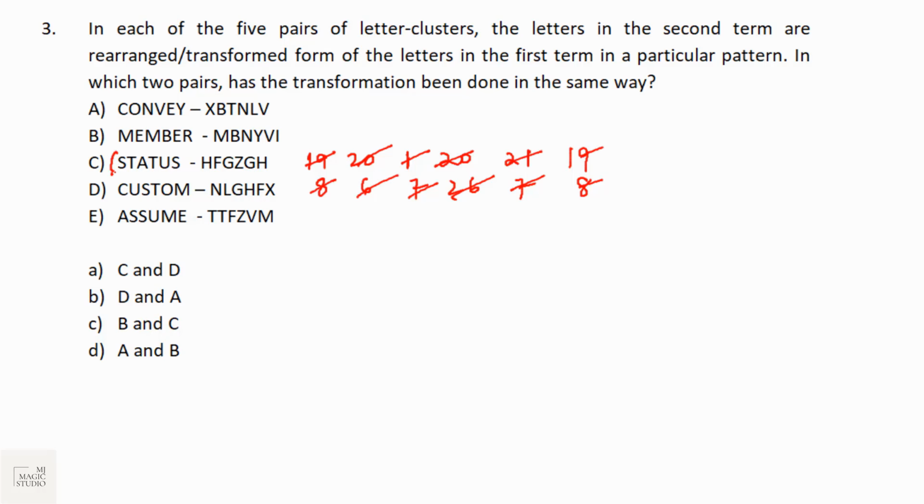Same thing, we can identify it in option D.